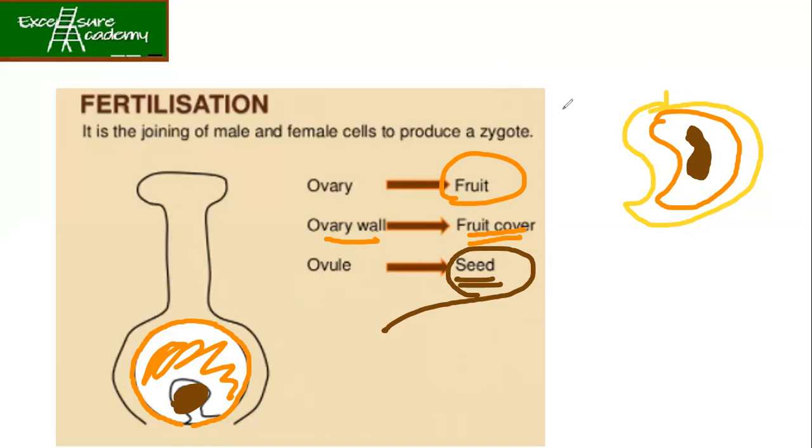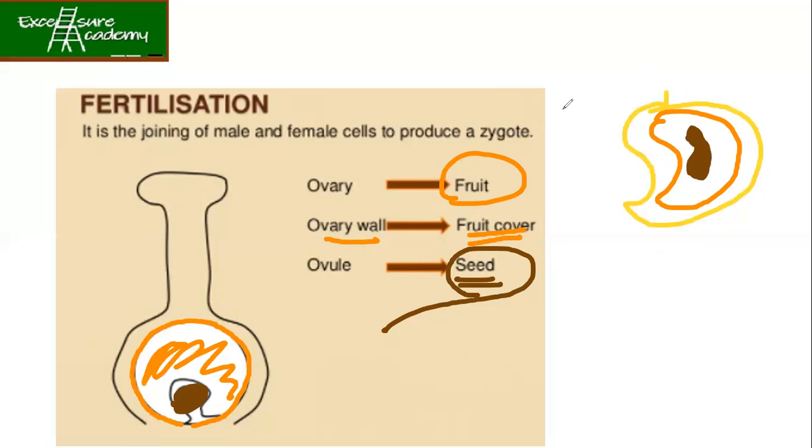Can you explain? In a fruit, the pulp is the ovary, and the cover is the ovary wall.